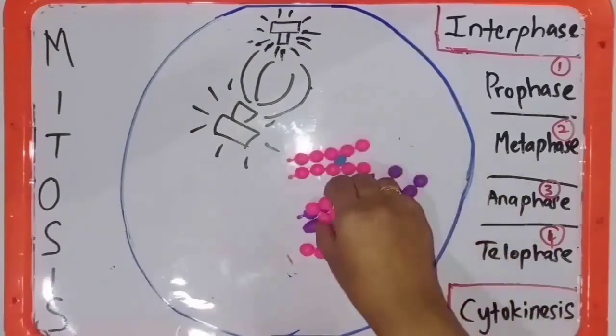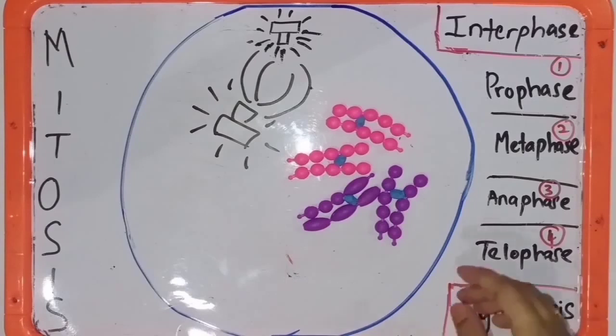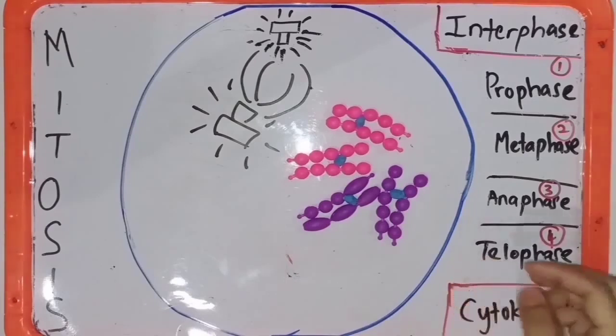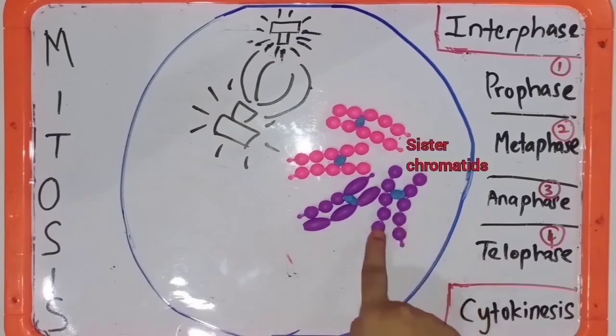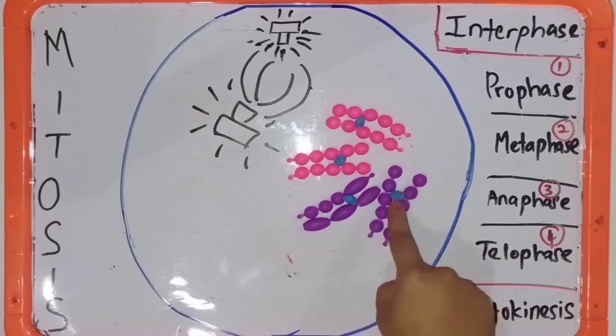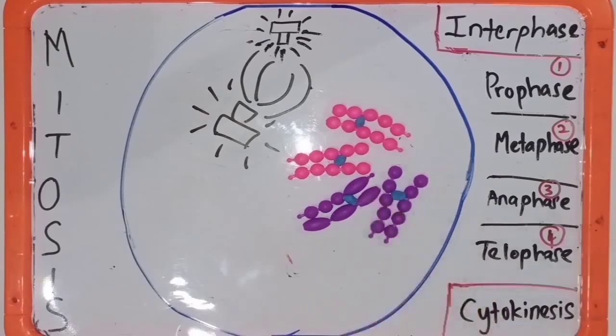Then the chromatin condenses into chromosomes. Now the chromosome is visible. This is the structure of a chromosome, which consists of two identical sister chromatids, and these two sister chromatids attach at a point called the centromere. Okay, so this is the first stage of mitosis, that is prophase.